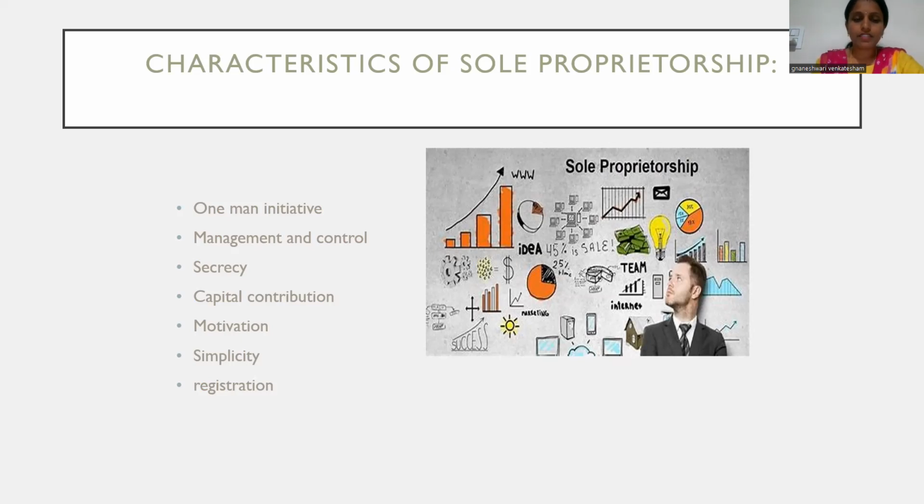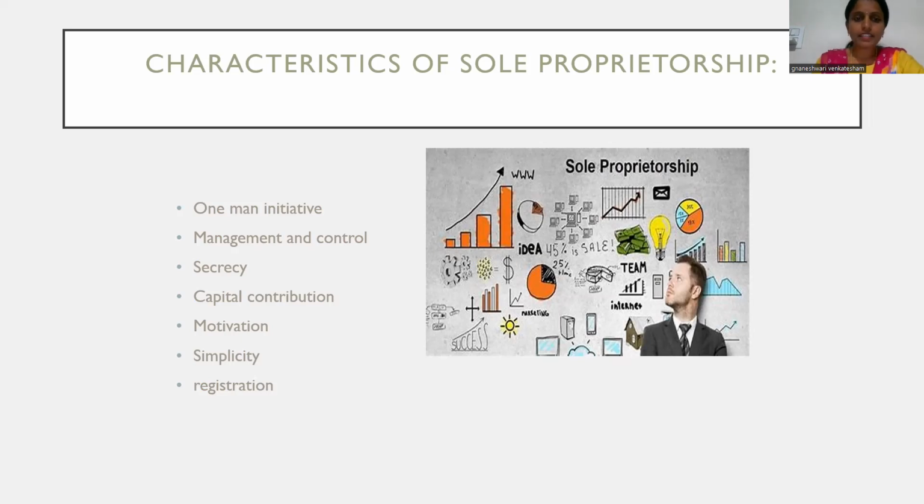See, the first thing is that sole proprietorship is a one-man initiative. Here the trader, that means the owner, controls the entire business. He innovates in his idea. What to do in the business is his idea. So it's a one-man initiative.